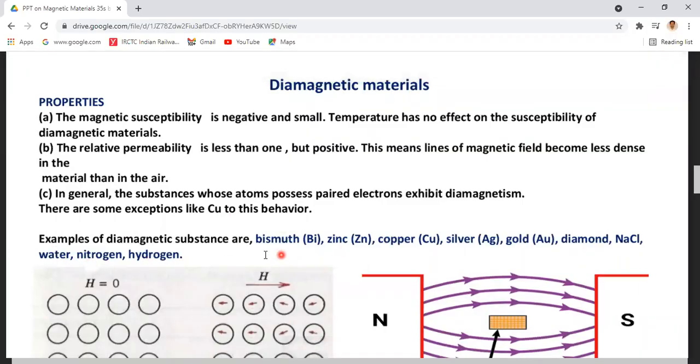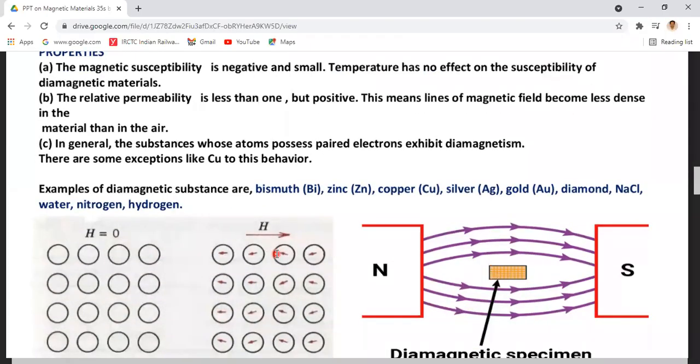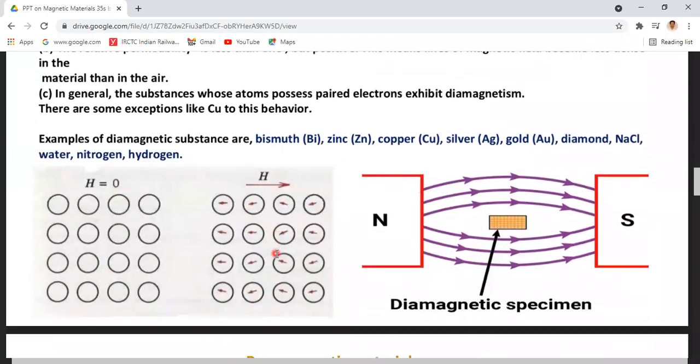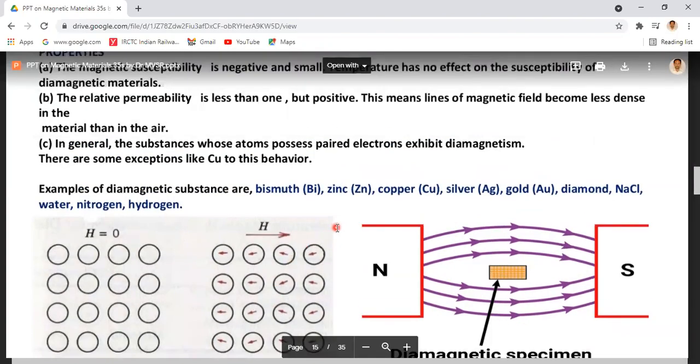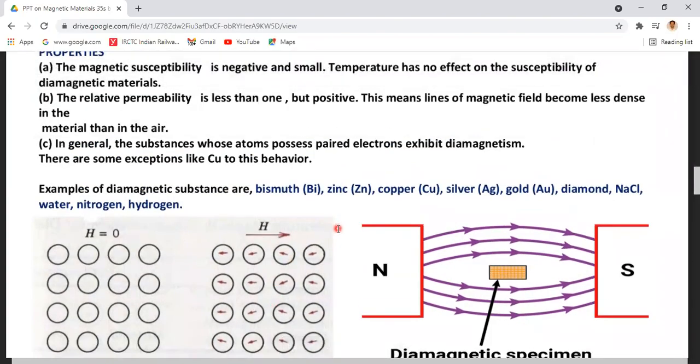Bismuth and mercury are the best examples of diamagnetic materials. In mercury we observe the property of diamagnetism, and it is also a superconducting material. The property of superconductivity was observed in this diamagnetic material, mercury, whenever it is cooled down to very low temperatures. So that is the phenomenon of superconductivity.